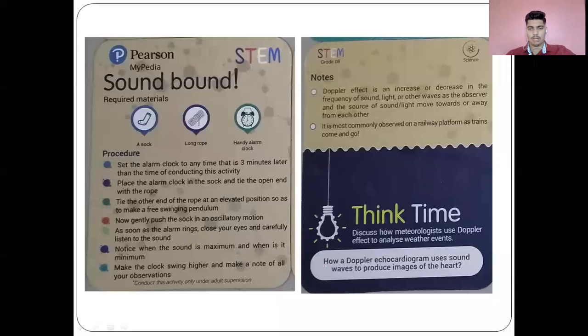And now the second question, how a Doppler echocardiogram uses sound waves to produce images of the heart. So an echocardiogram usually uses ultrasonic waves for observing how the blood flows through the heart, and how much blood flow there is. And it also creates images of the heart with this Doppler technology.